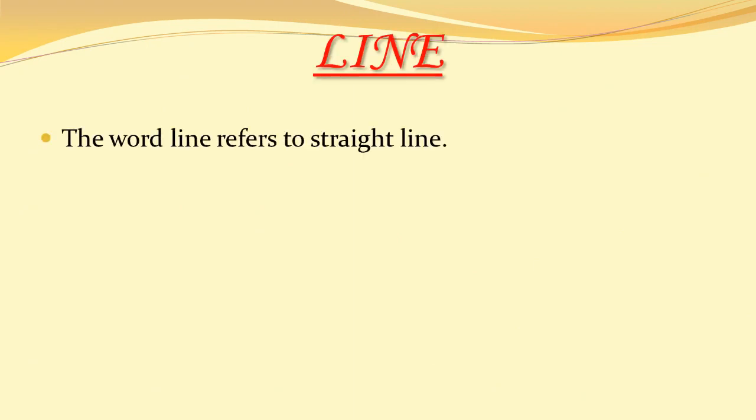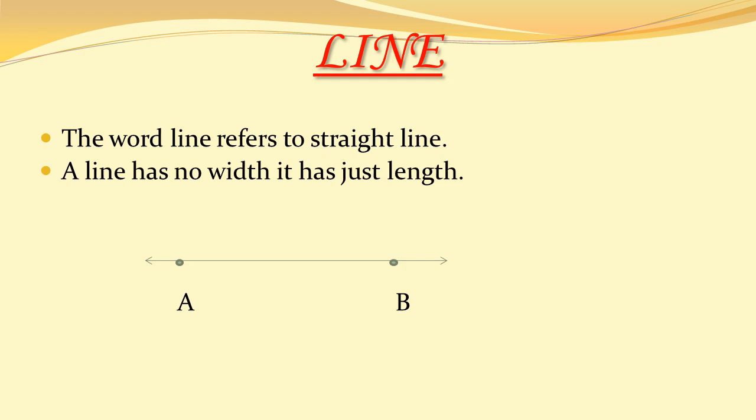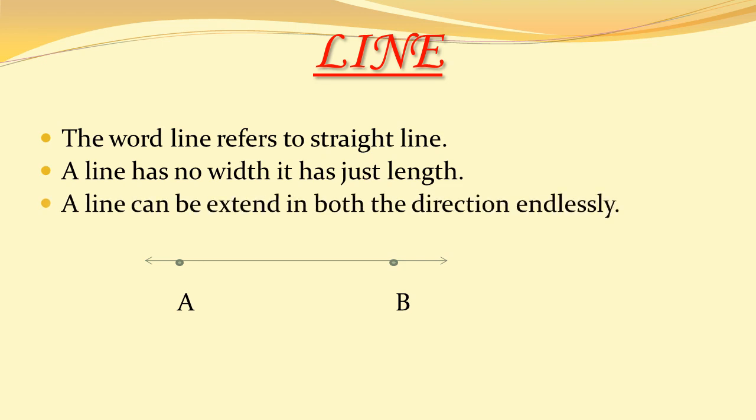Our next subtopic which we are going to deal with is line. The word line refers to a straight line. You can see in the figure AB is called a line. It has no width. It just has length. It can be extended in both directions endlessly, meaning we can extend it infinitely from both directions.